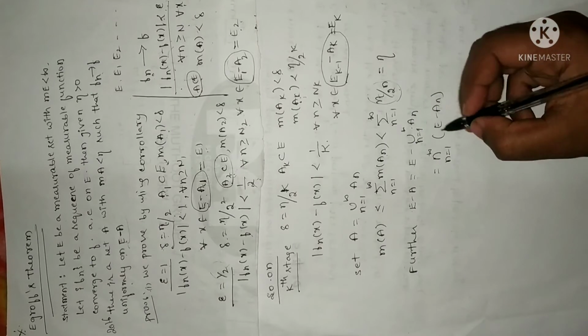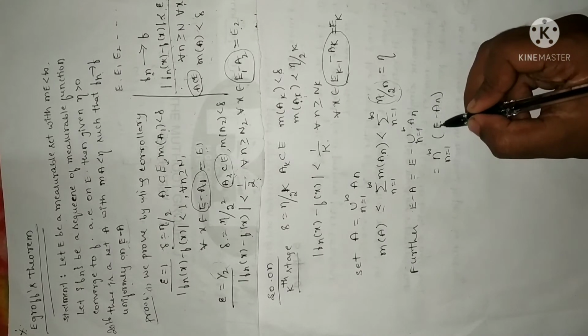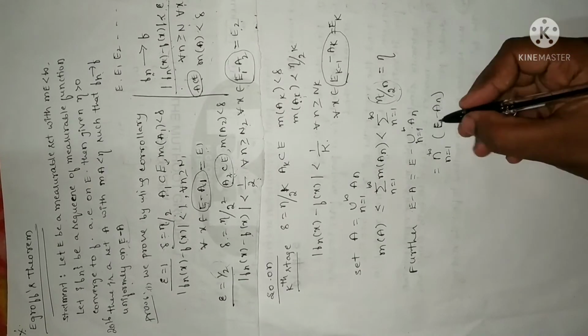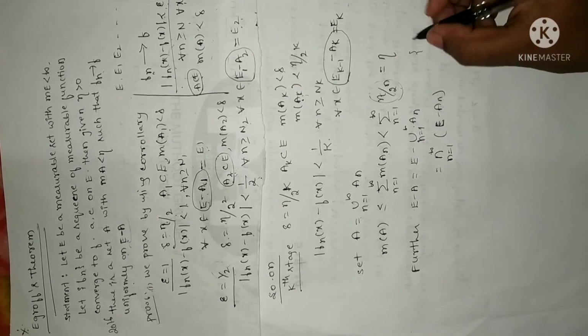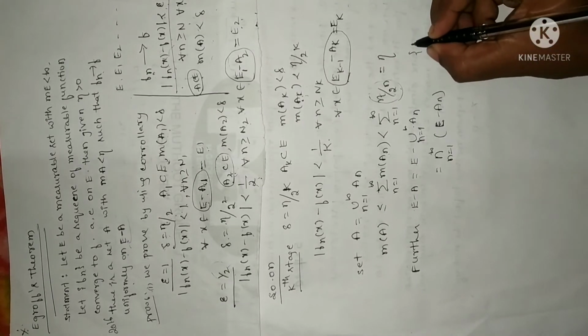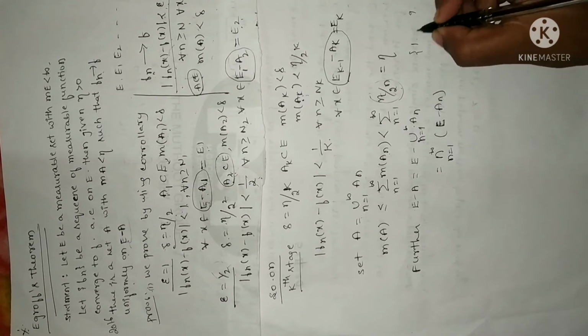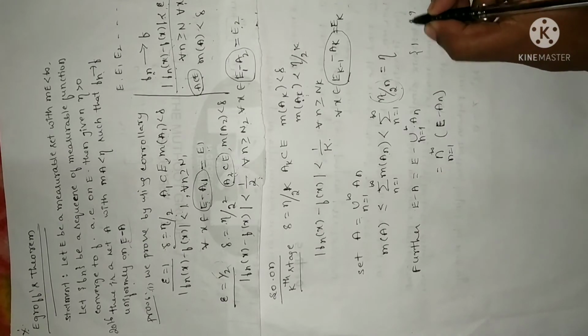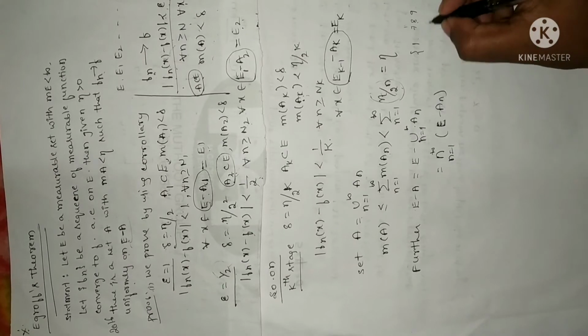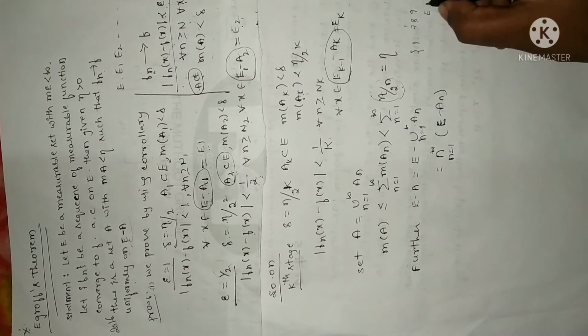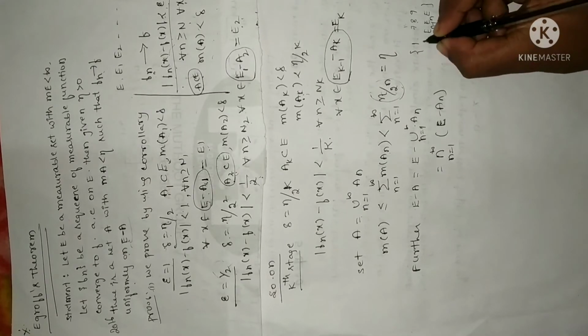Now this is for one case. Let me apply for the generalized case. If it is true for all number of sets, it will be true for all En and En minus 1 number of sets. Something like, if a property holds good for numbers from 1 to 9, it will hold good for the 8th number also. It will hold good for the 7th number also. Likewise, if the property is true for all E number of sets, it will be true for all En and En minus 1 number of sets.